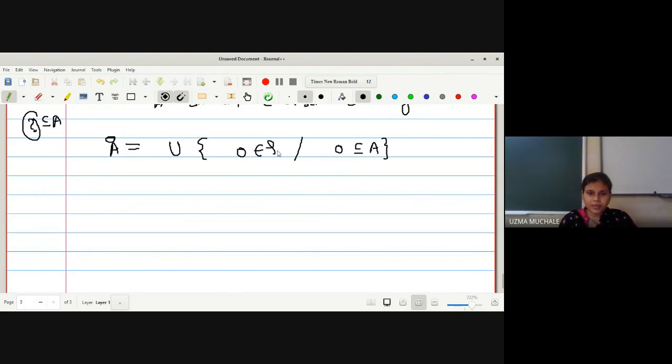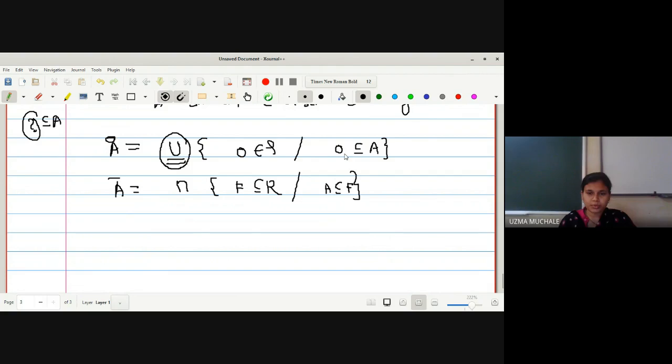Right, so first we are going to select the open sets which are contained in A. And how are we going to select the largest among them? We are going to select the largest among them by taking the union. But for A bar, what was the result? Intersection. Okay, what was the intersection? It is the intersection of all the closed sets which contain A. Here it is containing, there it is contained, what was the result?